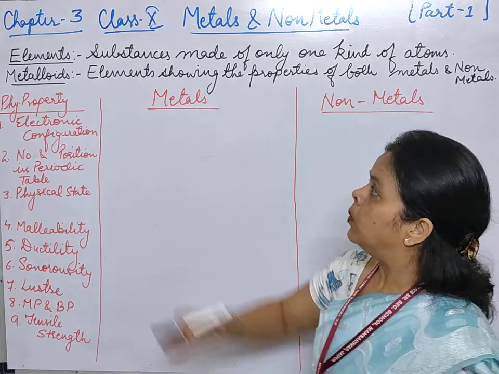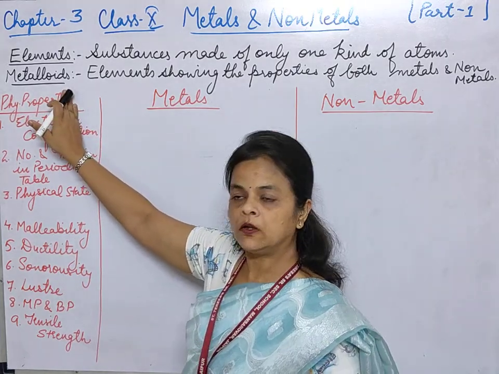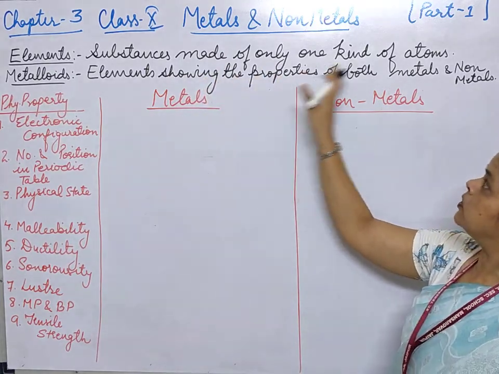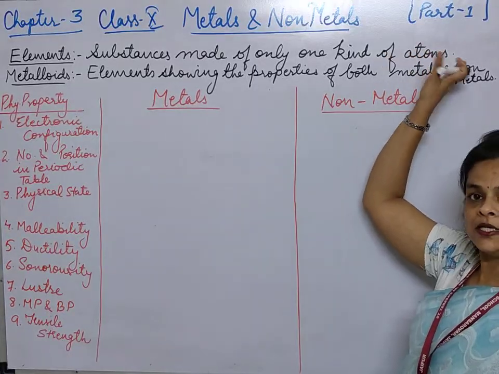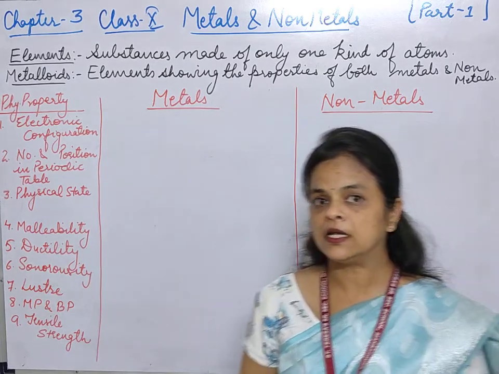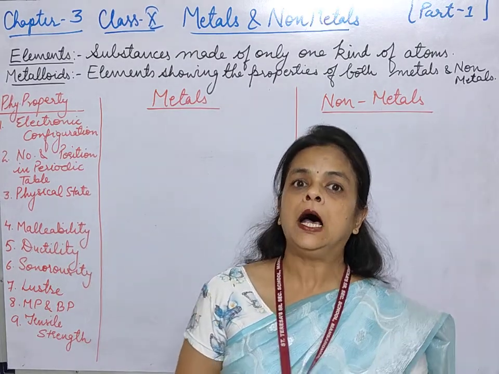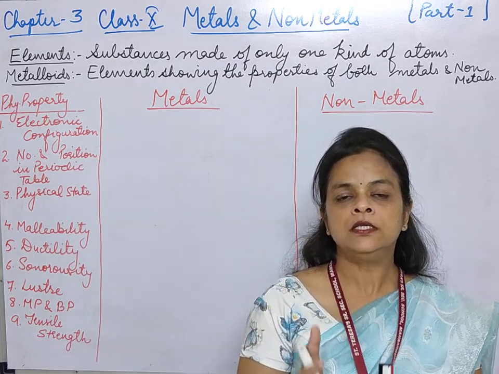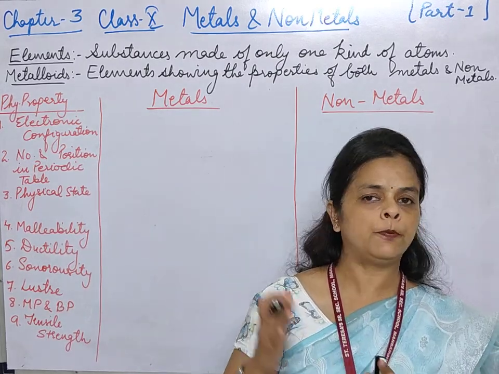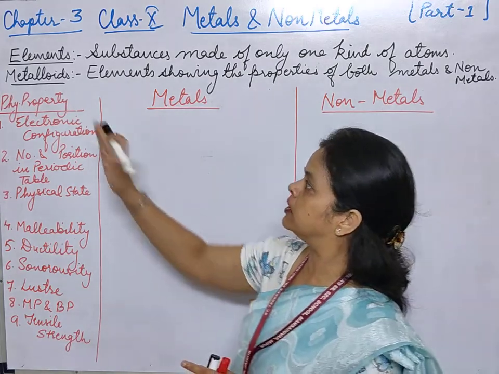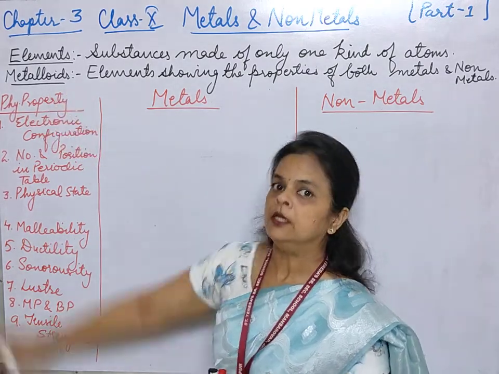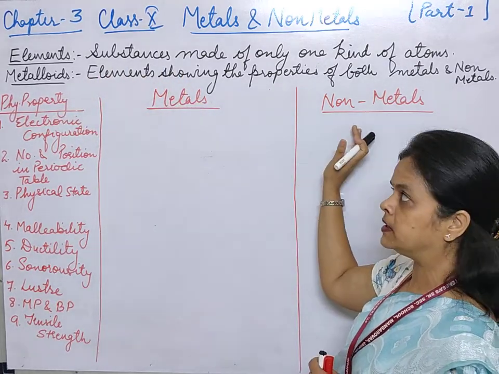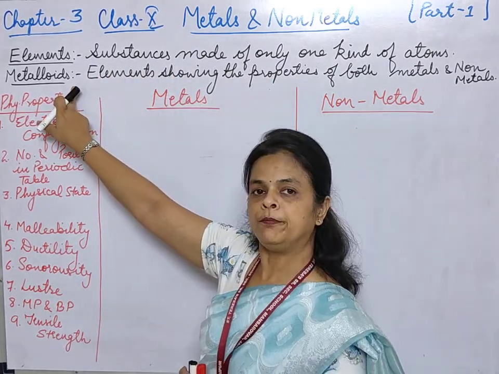Okay, now what are metalloids? Metalloids are the elements which show the properties of both metals as well as non-metals. So we had classified all the elements either into metals or non-metals, and some of the elements show the properties of both and they have been termed as metalloids. Okay, so today we are going to discuss metals and non-metals, but we should know the meaning of metalloids.